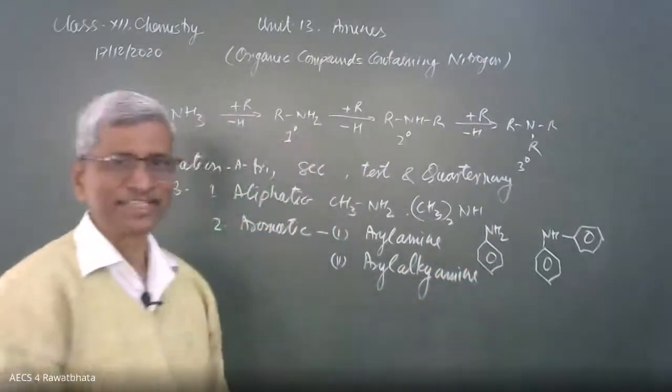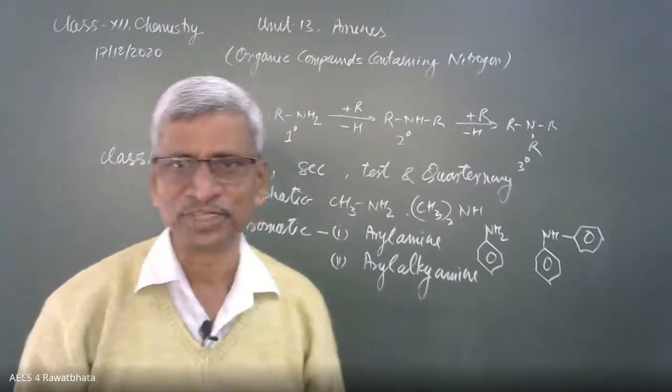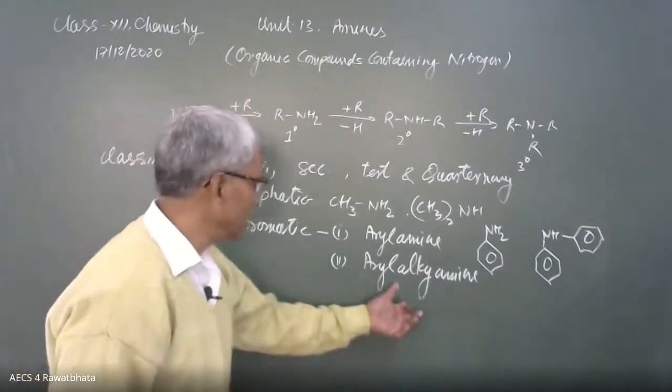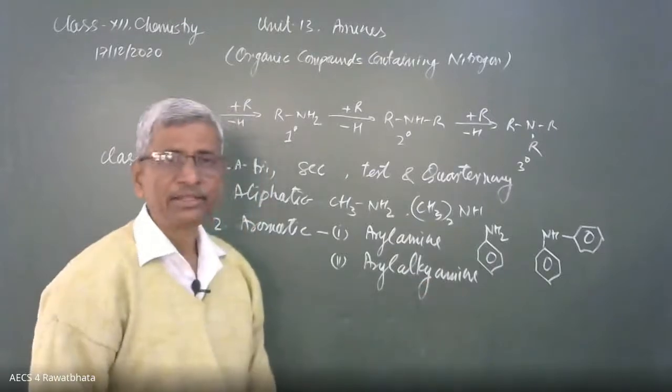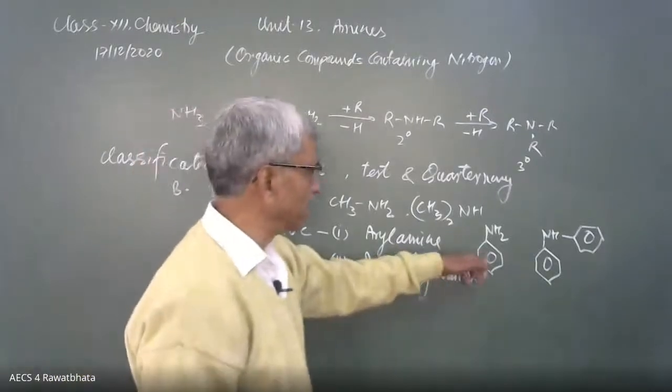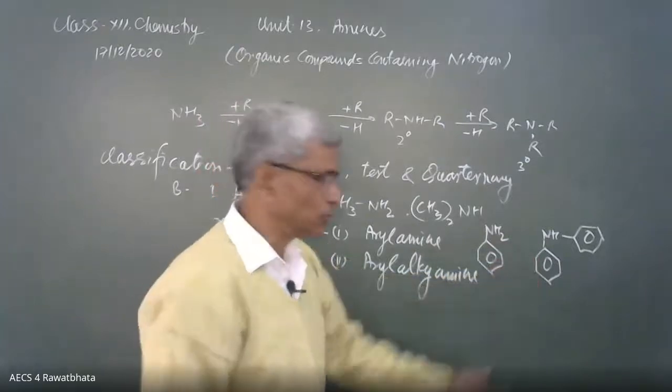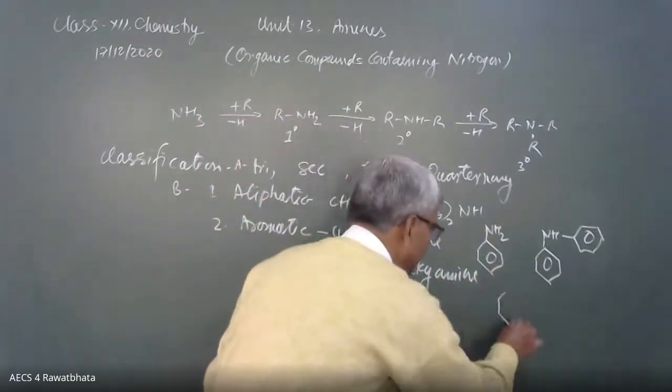Amine, amine, both are same. There should not be any confusion. Amine or amine. So this is aryl alkyl amine. There may be one aryl group, 2 alkyl groups may be there, 1 alkyl group may be there. So accordingly, it will be like that.